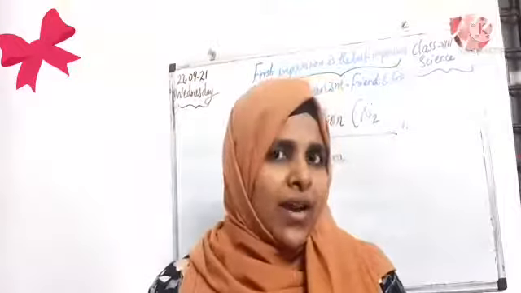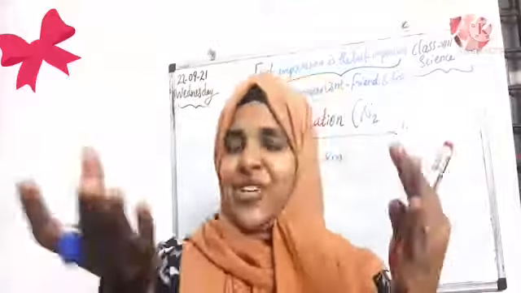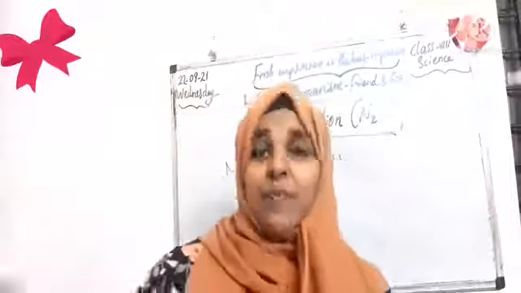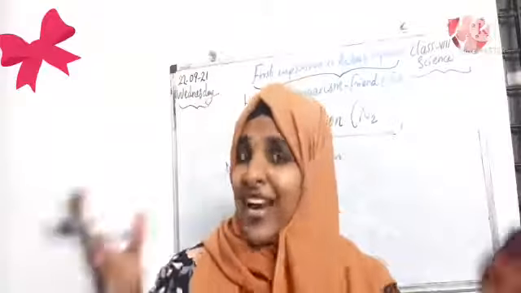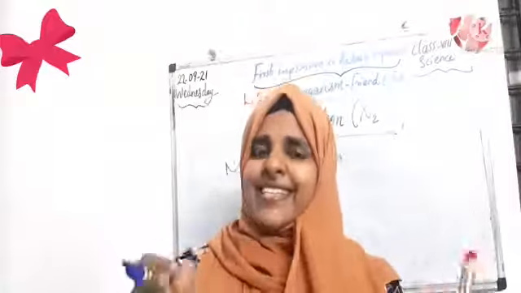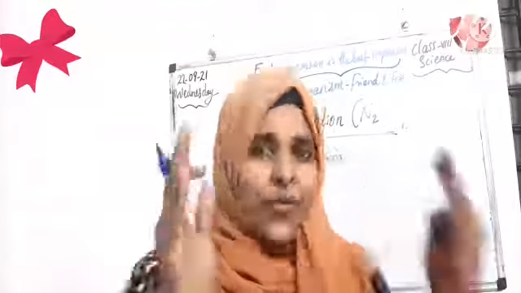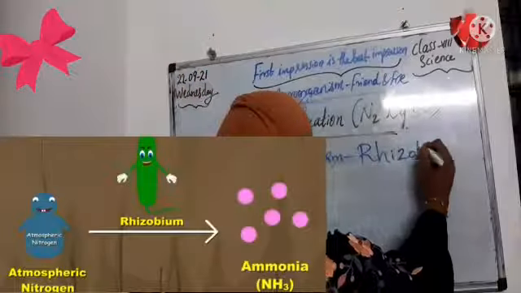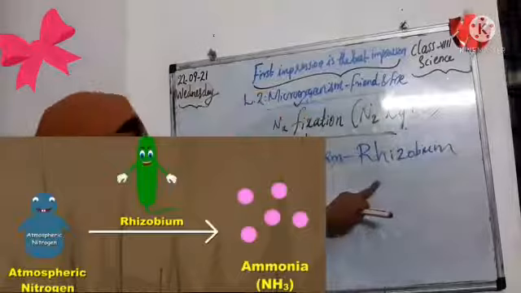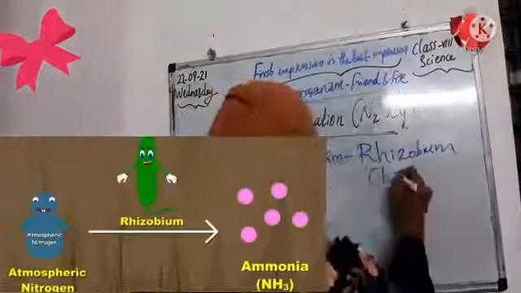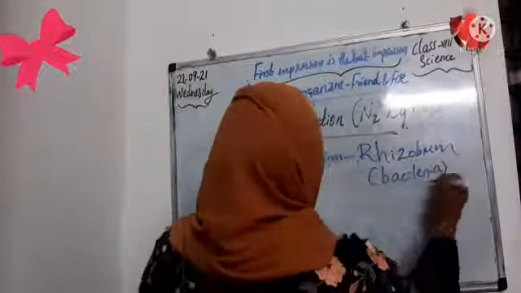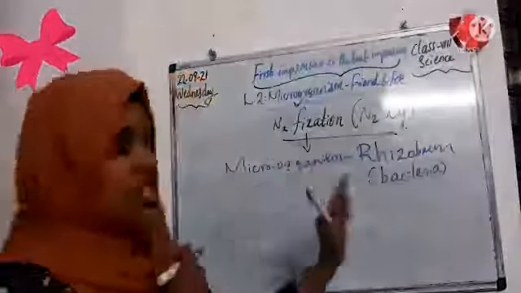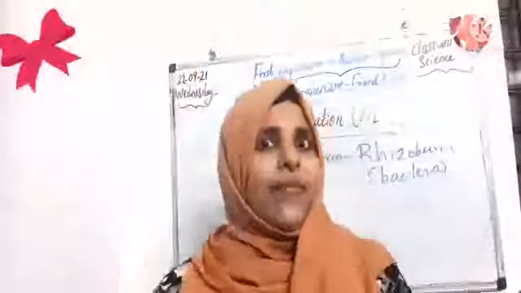Anybody remember that one? Okay, yes, Aslaha, Shifa, Sana, Meherin and Fatima are checking their memory. Then you have to say which microorganism helps with nitrogen fixation. We already discussed it in our 7th grade. Yes, of course, that is Rhizobium bacteria. Rhizobium bacteria helps with nitrogen fixation. This is one bacteria, that means one microbe or microorganism, which helps with the fixation of nitrogen in our environment.